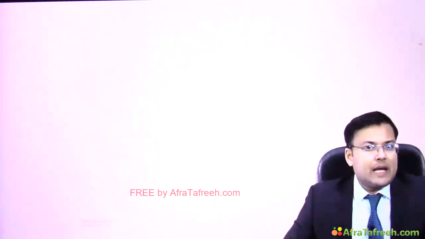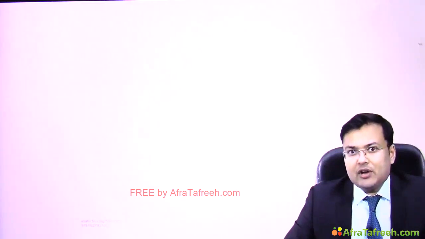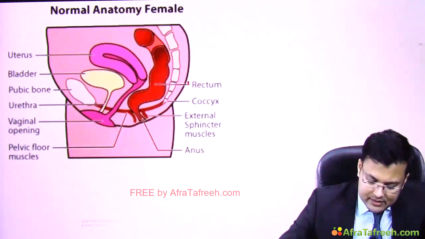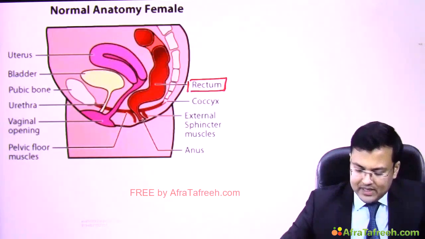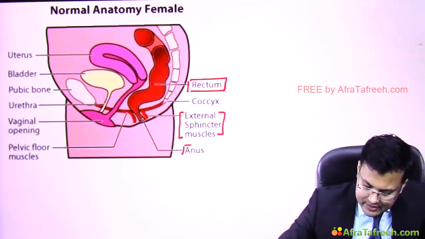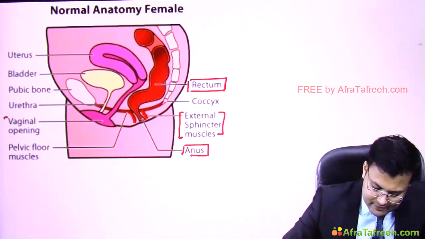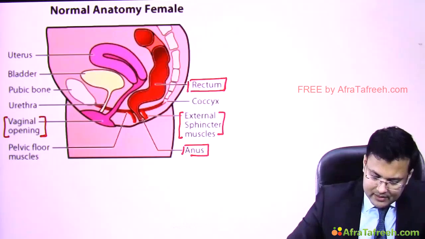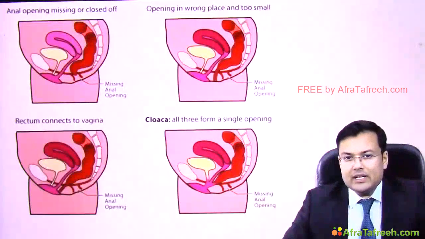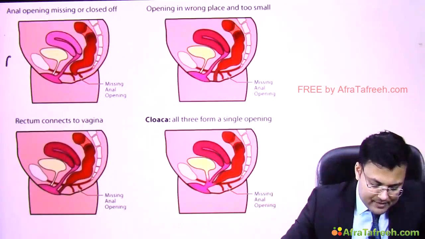Now see the various types of anorectal malformations, but for that you have to understand first the normal anatomy. So this is the normal anatomy of female. What you have to notice here: rectum. Second, you can see this is the external sphincter muscle, and notice anus, and then this is vaginal opening. Clear? This is bladder. This is the normal anatomy. Now see here, these are the types of anorectal malformations seen in females.